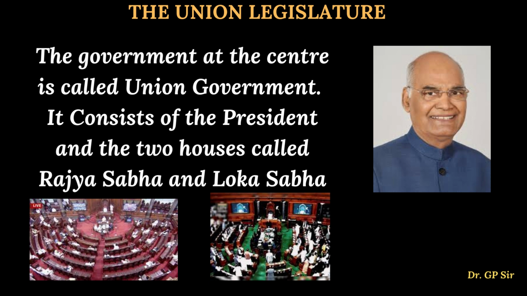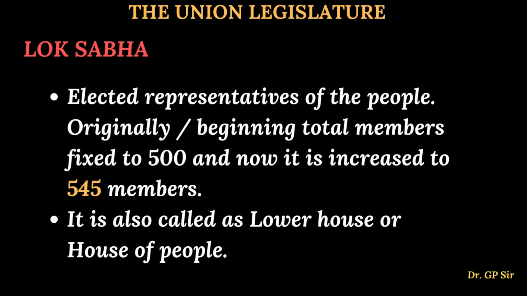And then we have the other two houses. One is Rajya Sabha, the permanent house, and Lok Sabha, the house of the people. Why is it called the house of the people? Because the representatives who sit in Lok Sabha are elected by the people. That is why Lok Sabha is called the house of people. Rajya Sabha is the permanent house. You have to remember the president of India is Mr. Ramnath Kovind. Now let us study about the Lok Sabha.